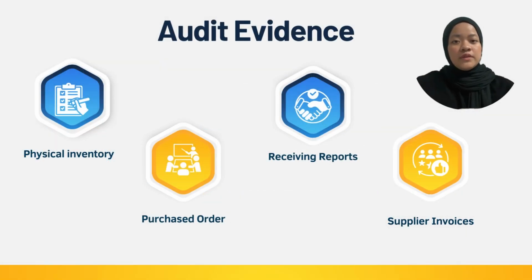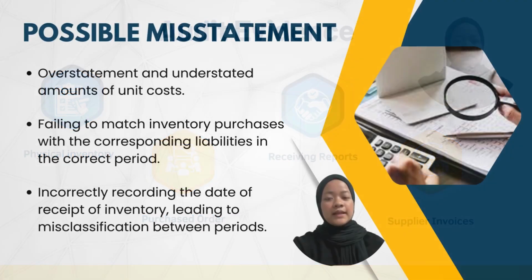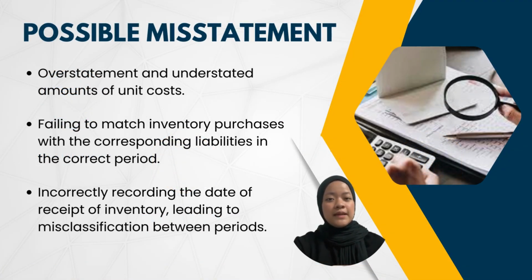The audit evidence is physical inventory, purchase orders, receiving reports, and supplier invoices. And the last one, possible misstatement. Overstatement and understatement of amount of unit cost. Failing to match inventory purchases with the corresponding liabilities in the correct period. And the last one is incorrectly recording the date of receipt of inventory, leading to misclassification between periods.